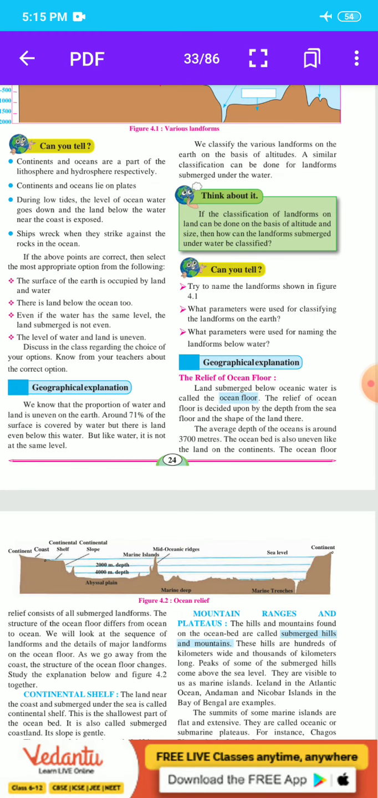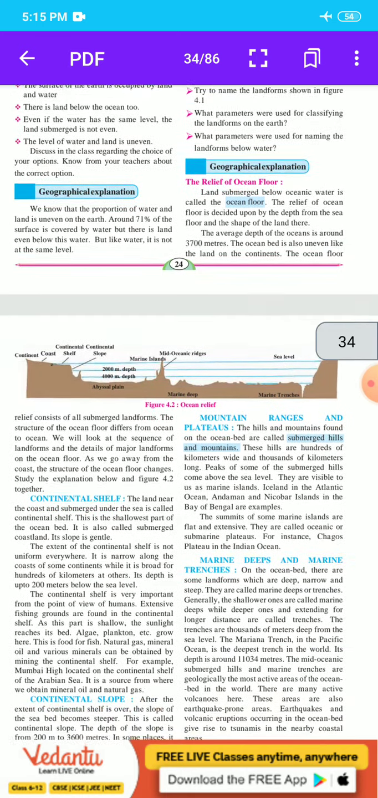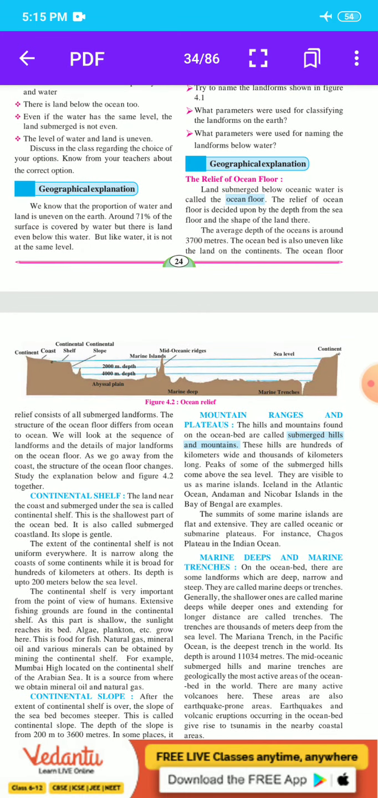The ocean floor relief consists of all submerged landforms. The structure of the ocean floor differs from ocean to ocean. We will look at the details of the major landforms on the ocean floor. As we go away from the coast, the structure of the ocean floor changes. Study the explanation below and figure 4.2.